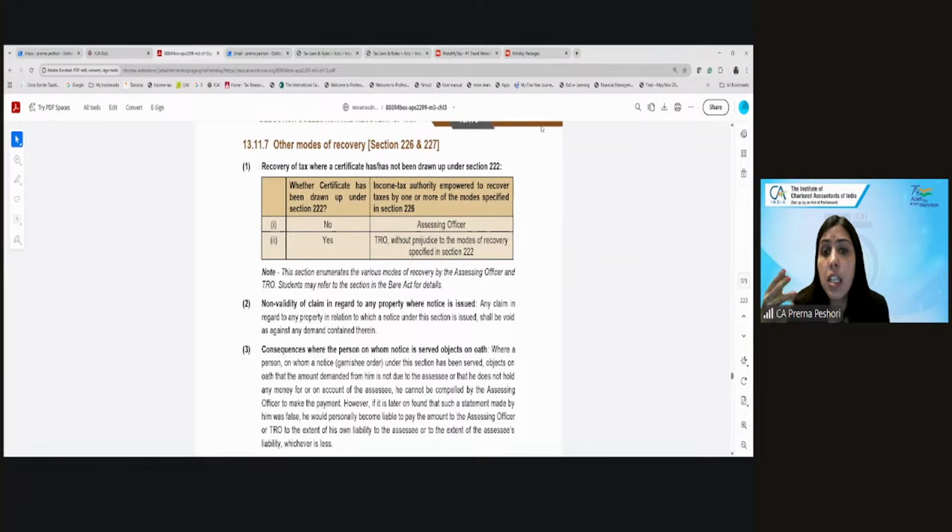Or if there is some money in the custody of a court, they can order the court to give you the money. Like, there is some property matter going on, some amount is deposited in the court. So they can order the court to give you the money. Okay? Any questions, any doubt?